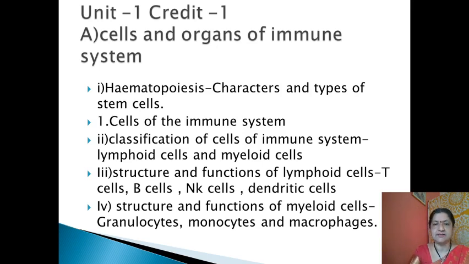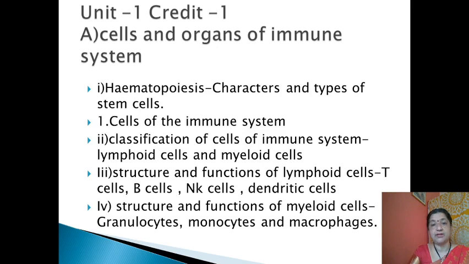And then we will discuss the classification of cells of the immune system, which includes mainly the lymphoid type of cells as well as myeloid type of cells. In case of lymphoid cells, we are going to discuss the structure and functions of T cells, B cells, natural killer cells, and dendritic cells.